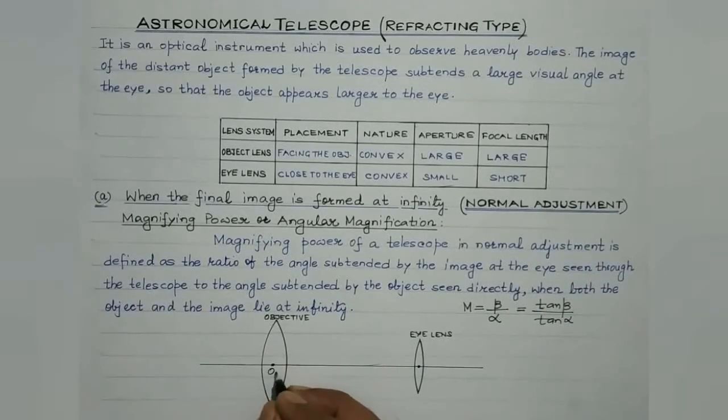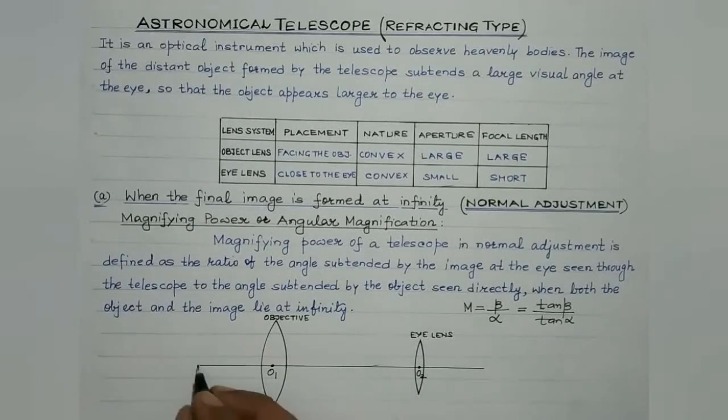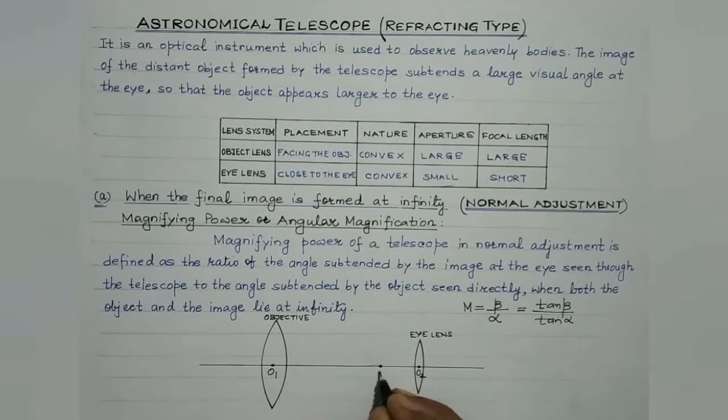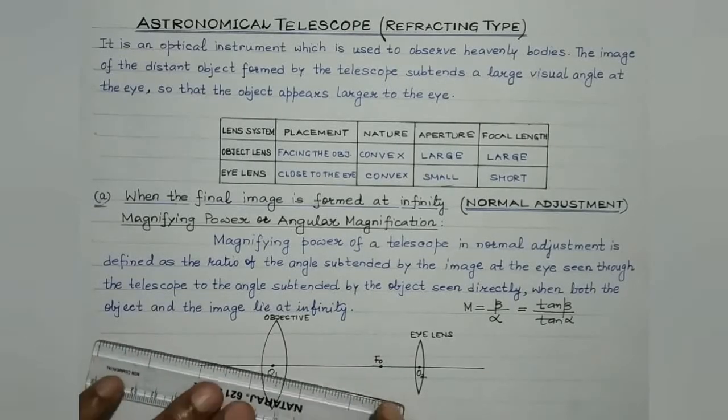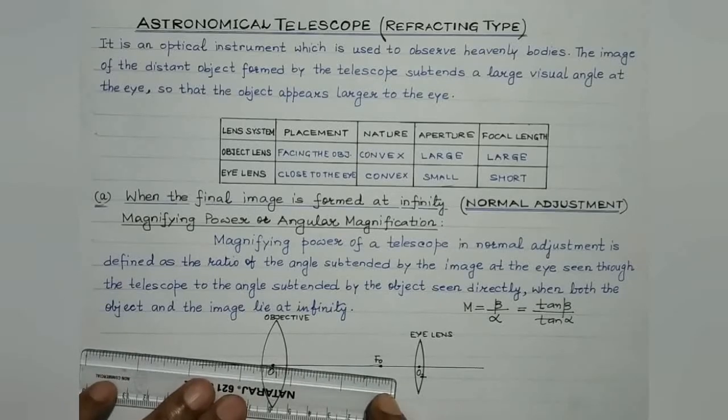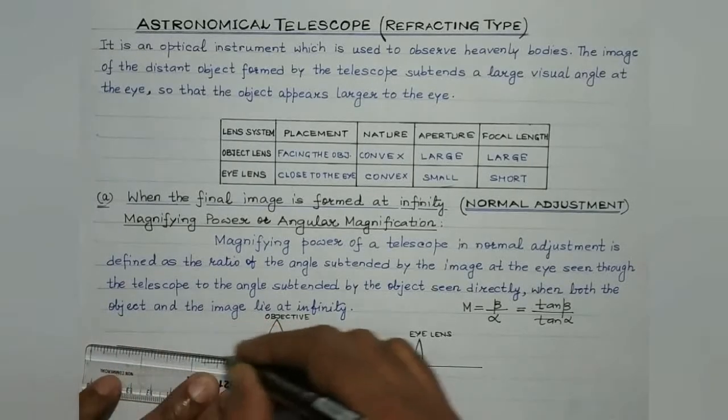So suppose O1, O2 are the optical centers of the two lenses under consideration. The objective has a large focal length. Suppose its principal focus is somewhere over here. This is suppose FO, right? So the object which is assumed to be lying at infinity, its image will be formed at the focus. It should be like this.